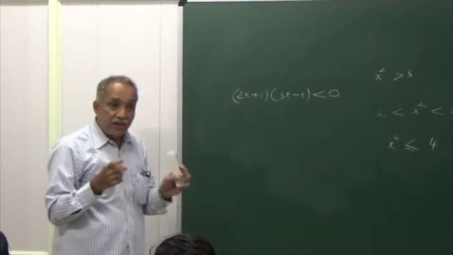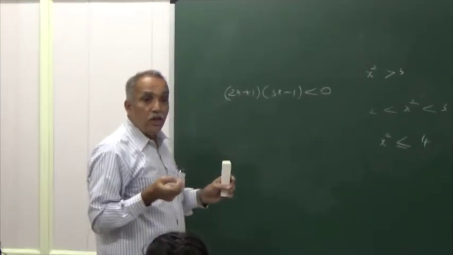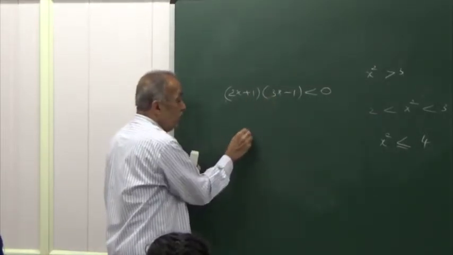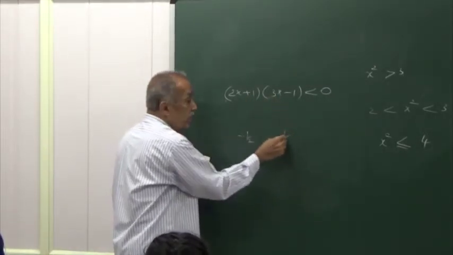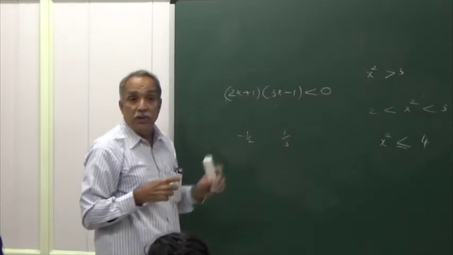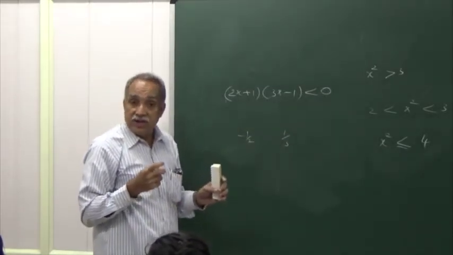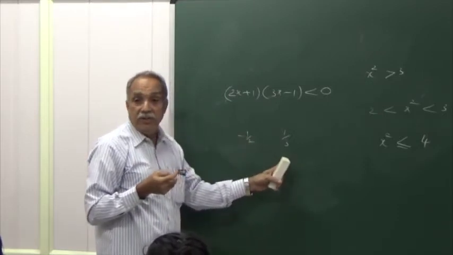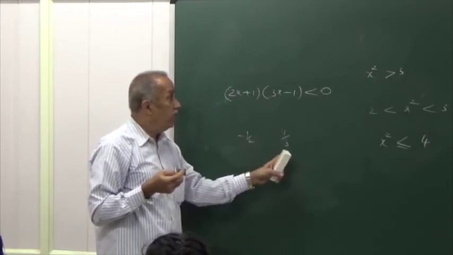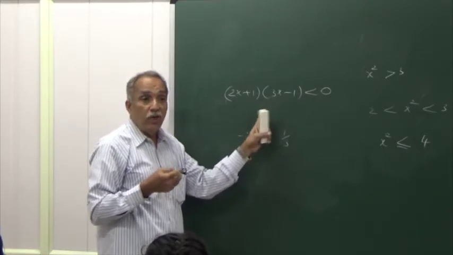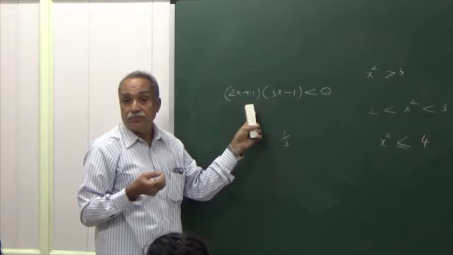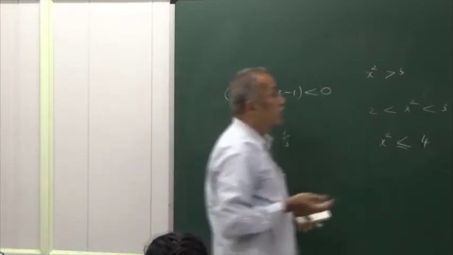Means x lies between, what are the points where these two vanish? This vanishes at minus half, this vanishes at 1 by 3. The product will be negative only when x lies between minus half and 1 by 3. For numbers between these two, the product is negative. For numbers outside, the product will be positive.